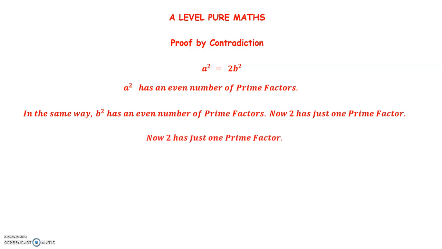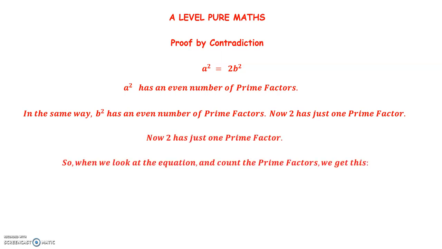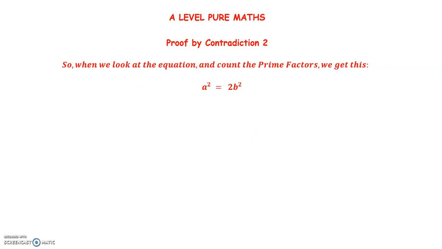So what I've found so far is this. When I look at that equation and write down the number of prime factors on the left-hand side and the right-hand side, a squared has an even number of prime factors and 2b squared has an odd number of prime factors.